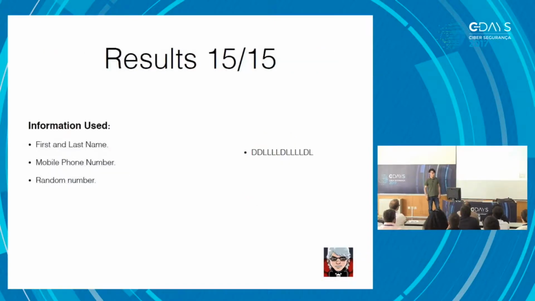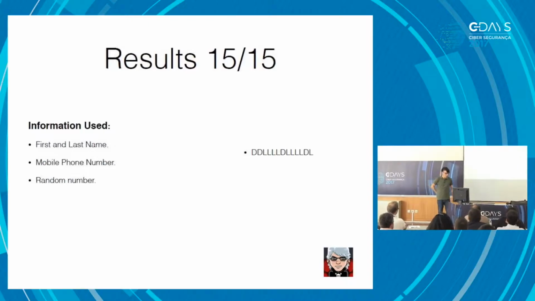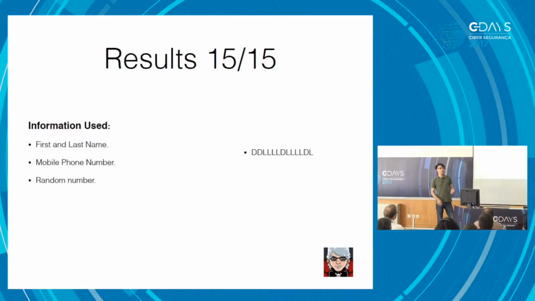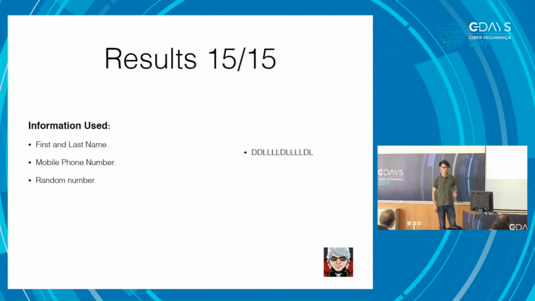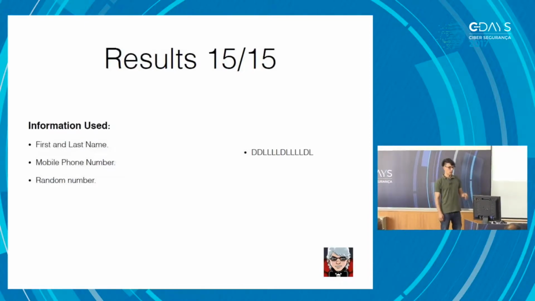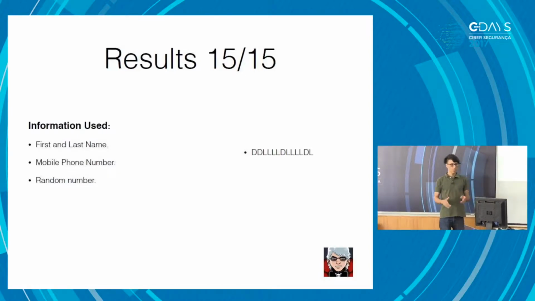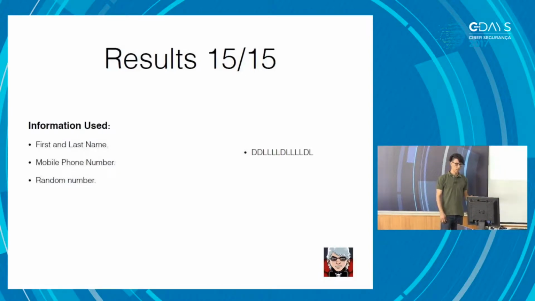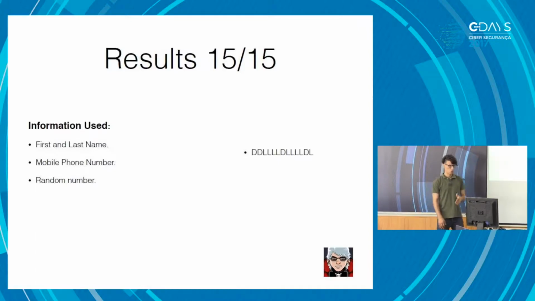So the last password, which bugged me for a while, between trying to figure out the information that I required in order to reduce the number of permutations, and the attack itself went over a few days. But the brute force itself took only a few hours. So this was one of those cases where I wake up in the morning, put things to run, and only look at it 16 hours later to see if anything showed up. And it turns out that it took only a few hours. I believe it was 1 or 2 hours and a half, or something like that, to find the password.